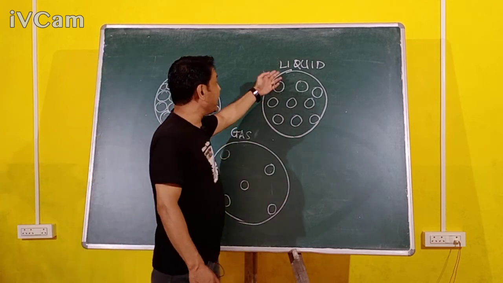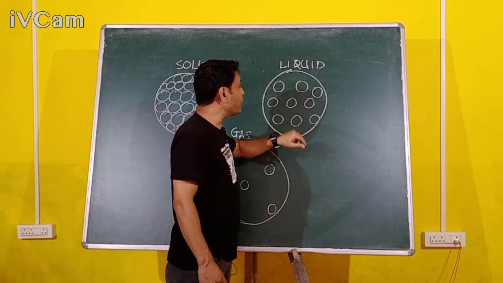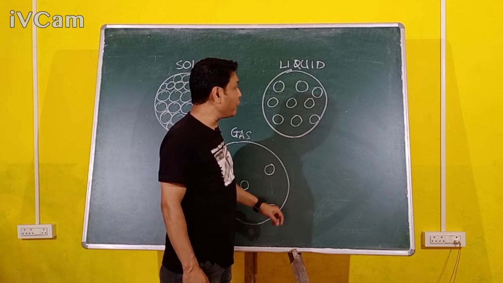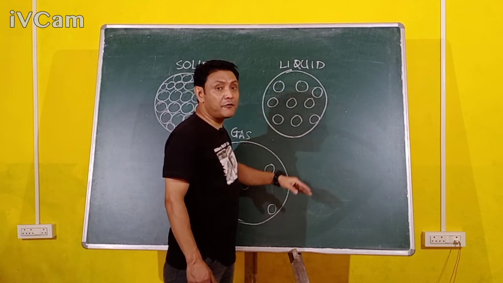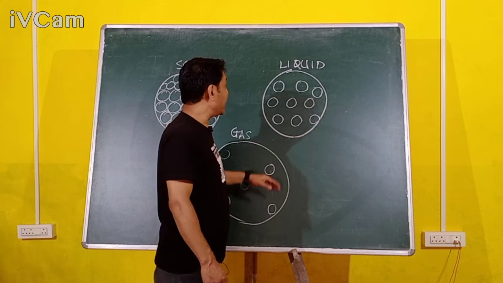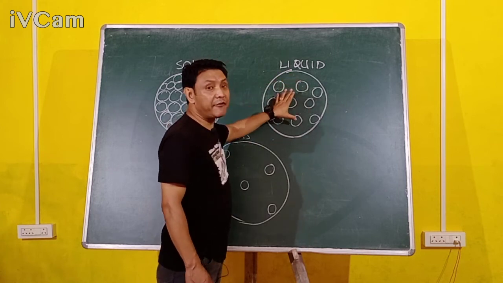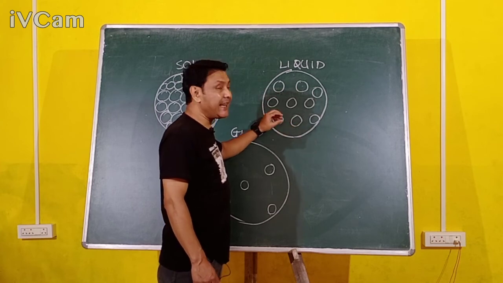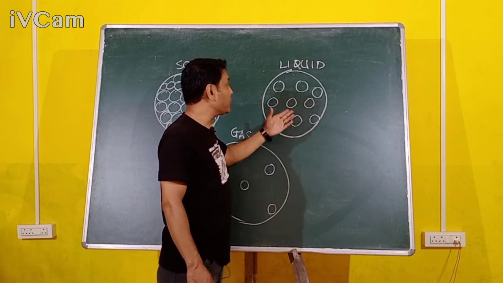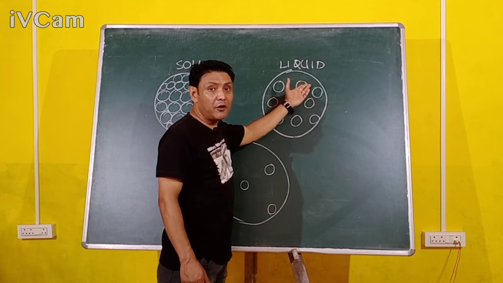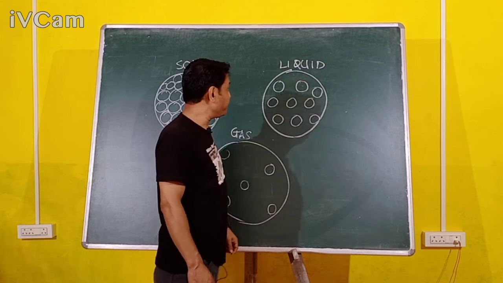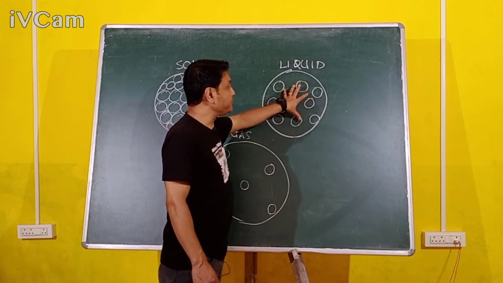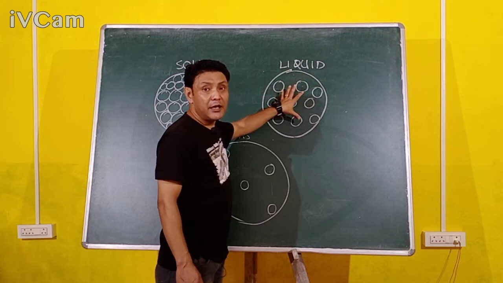Now we come to the liquid. In liquids, the intermolecular force of attraction is weak. Therefore, the molecules are not very close to each other. And that is the reason why liquids have definite volume but no definite shape. They take the shape of the container. Why? Because the intermolecular force of attraction between the molecules is weak, and the molecules move within the liquid.